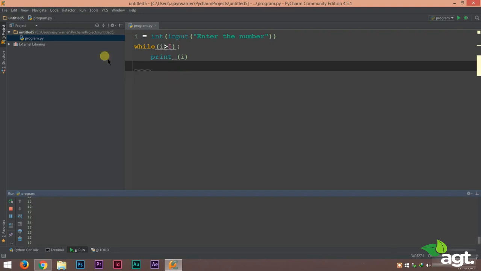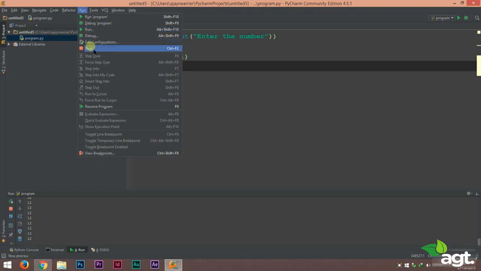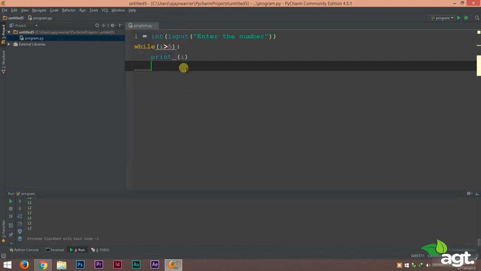So I'll tell you why this happens. First, let me just stop this. I told you that the while loop will keep on executing as long as the condition is true. So i value is 10. First it will check if 10 is greater than 5. Yes, 10 is greater than 5. So it will print the value 10. Not changing the value of i here, it forever remains 10. So it will keep on comparing if 10 is greater than 5.